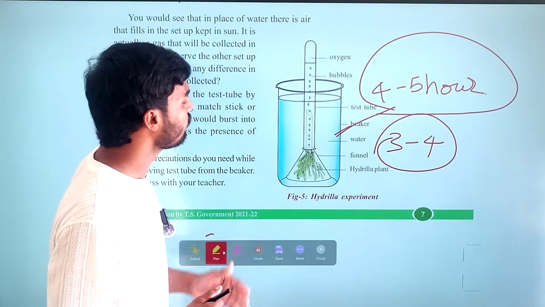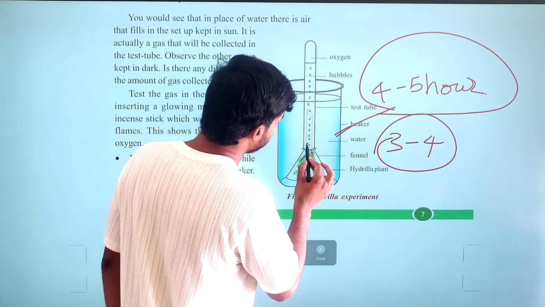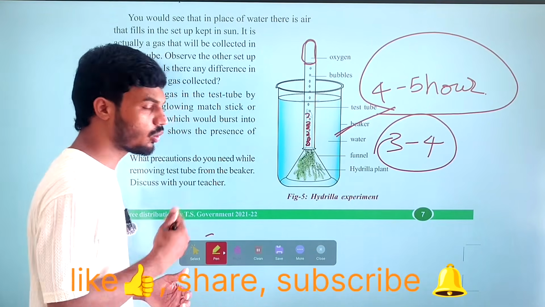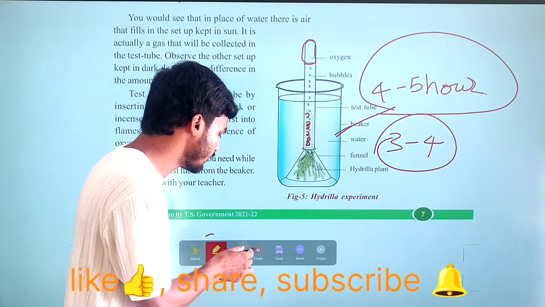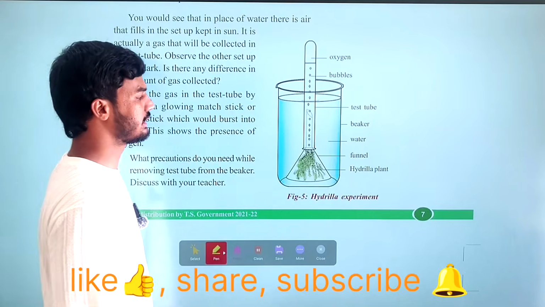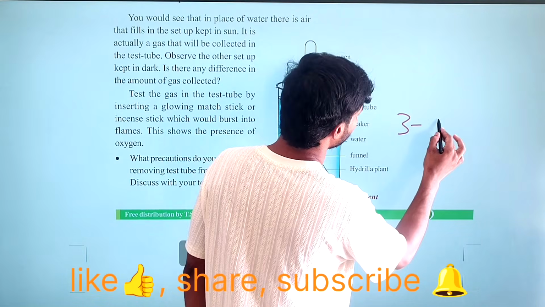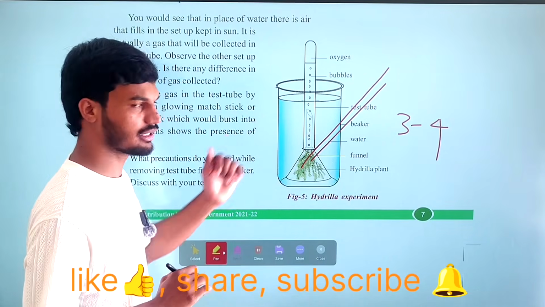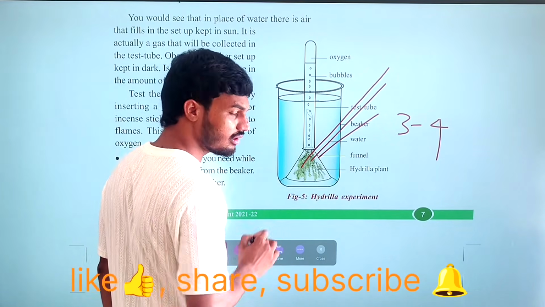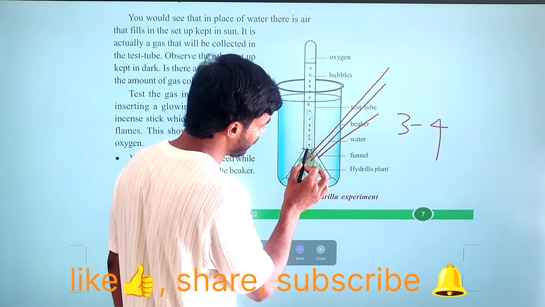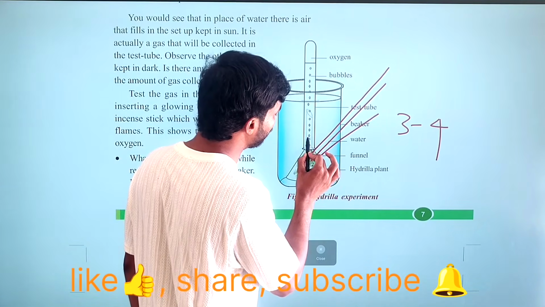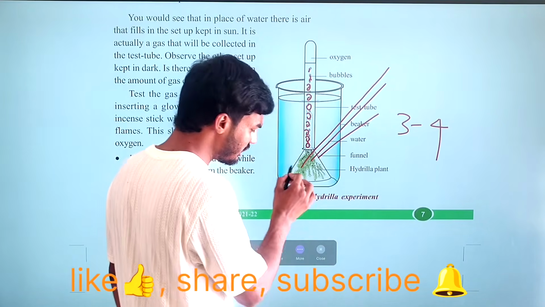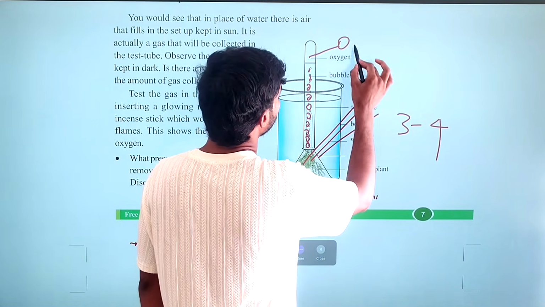After that, carefully you are able to observe that there is a formation of bubbles and a space was filled here. So why these bubbles, why was this space filled? During photosynthesis, when you place it under the sun for 3 to 4 hours, the plant carries out photosynthesis in the presence of sunlight. So during photosynthesis, the hydrilla plant releases some amount of bubbles into this funnel. These bubbles are known as oxygen, simply oxygen.